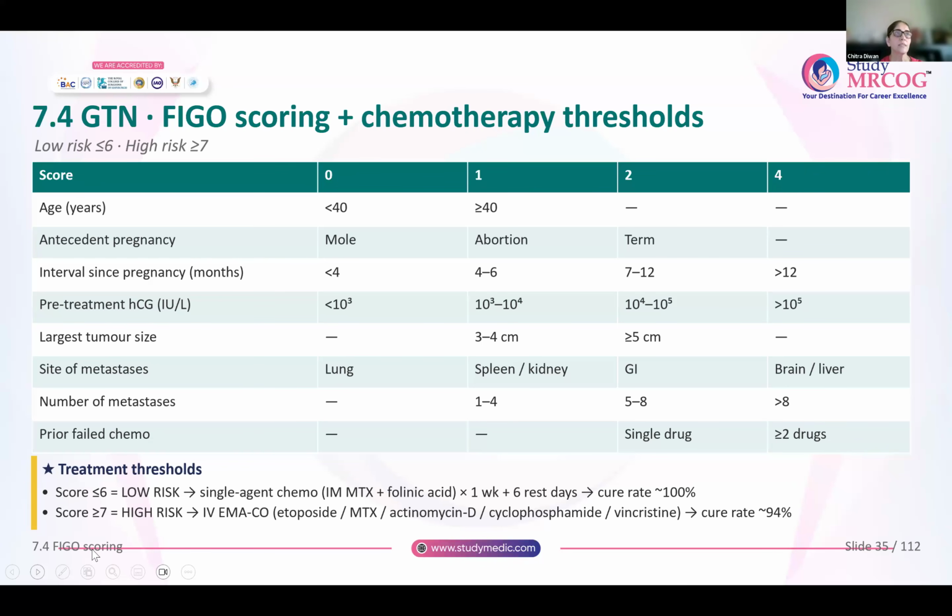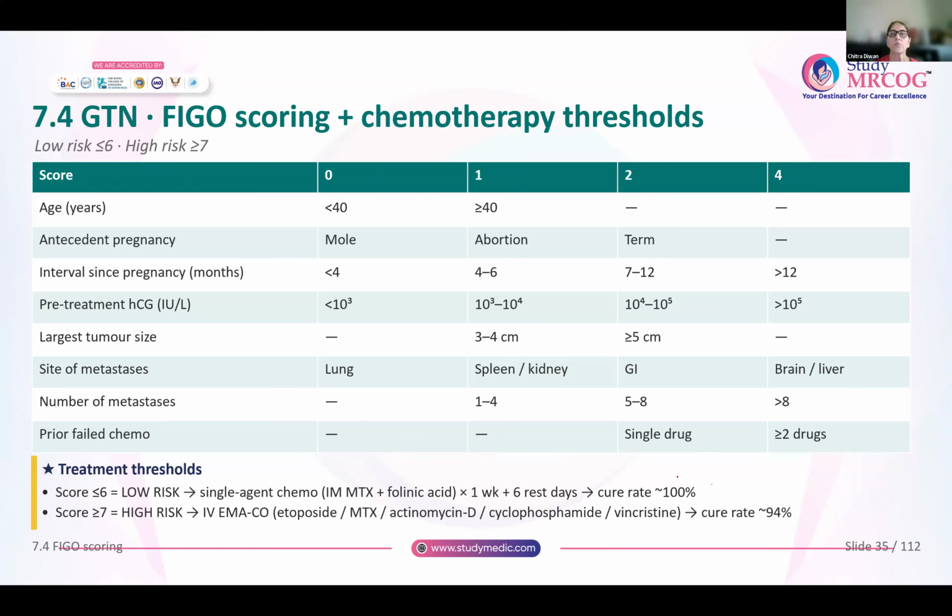Whenever the score is 6 or less than 6, we say that this woman is at a low risk, and for her single agent chemotherapy in the form of methotrexate. Okay, methotrexate is given for 1 week, alternating with folinic acid, then rest for 6 days.